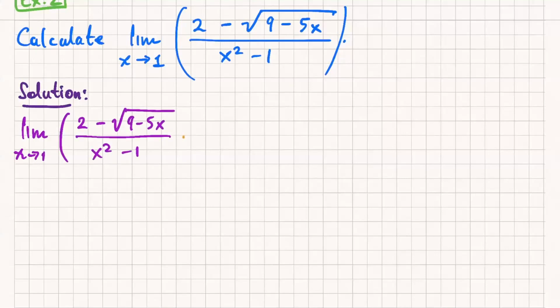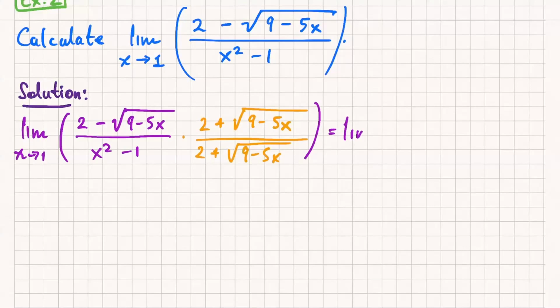What we mean by that is I'm going to multiply the top and bottom by 2 plus square root 9 minus 5x. Whoops, I think I put too many minuses in there. Over 2 plus square root 9 minus 5x, right? You have to multiply by a big fancy 1. Now let's make sure we get the algebra here correct.